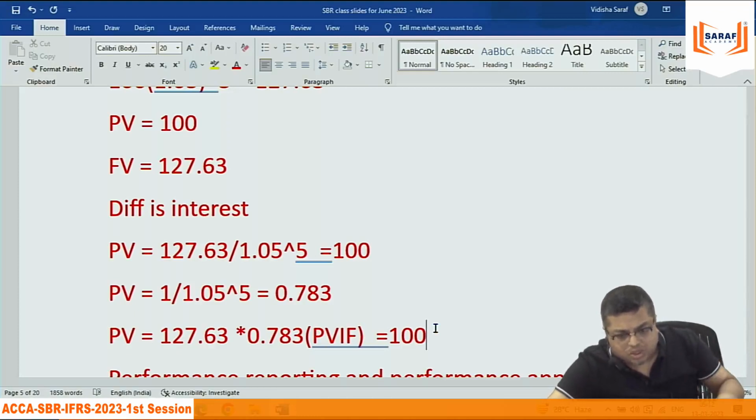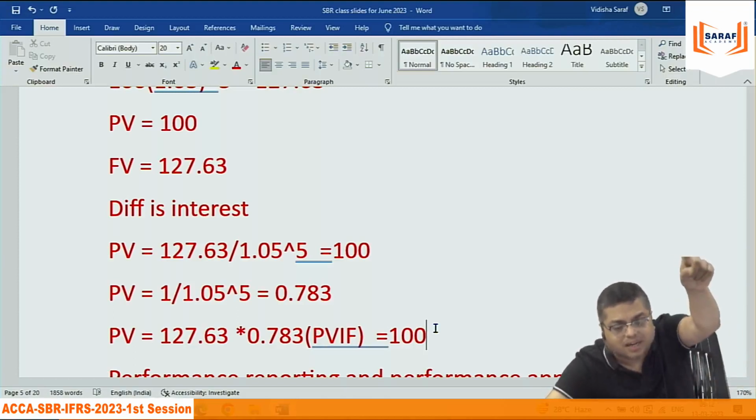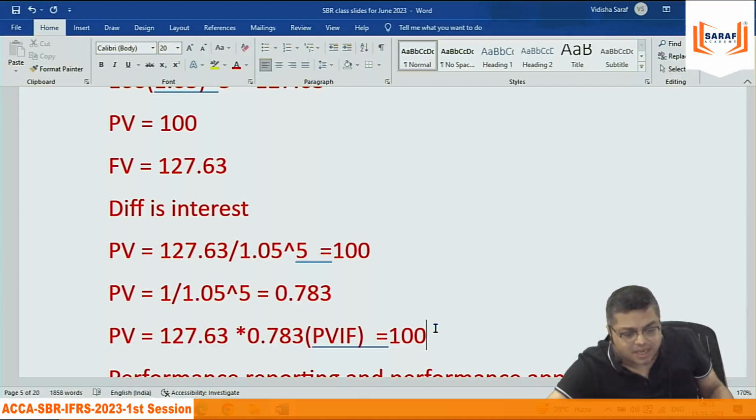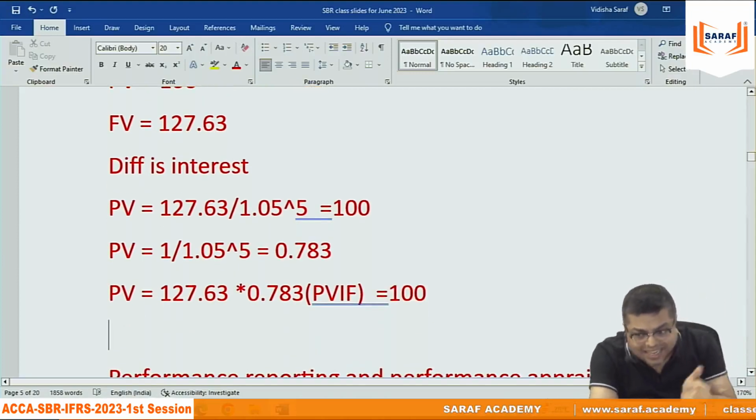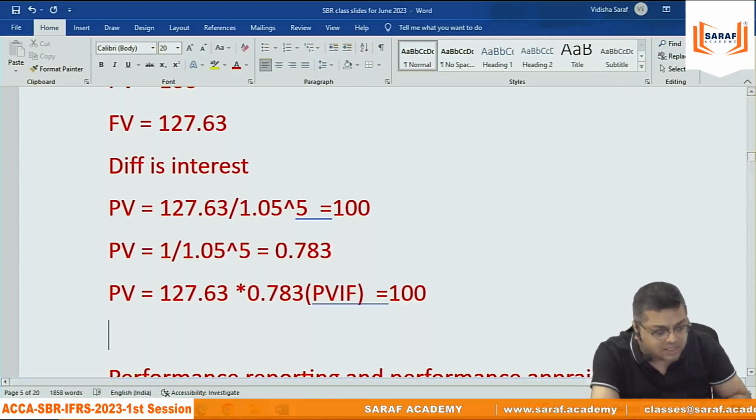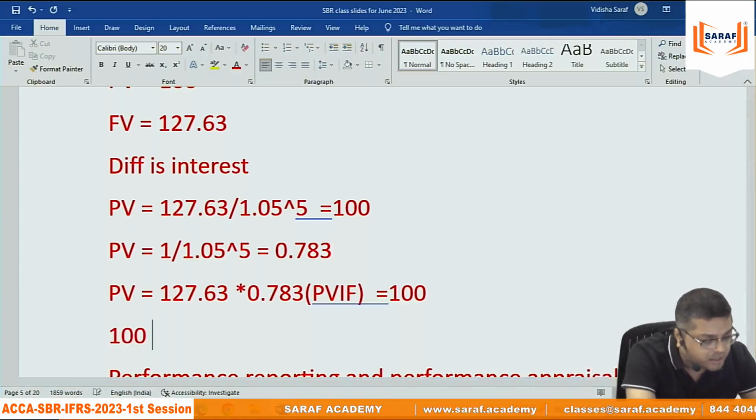In the books of accounts you need to record the present value of 500. From every 100 you need to deduct the interest component. So if the rent you are going to pay after 5 years is 100, then the value today is 100 into 0.783, which is 78.3. In the present value, when we add interest, it will become 127 on 100.